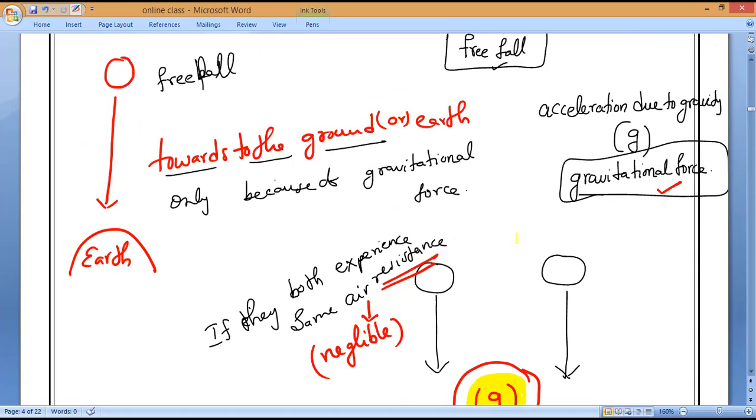Kindly understand, whenever somebody asks you about free fall, if any body is falling towards the ground or earth only because of one force, what is that force, Mr. Kaushik? Because of gravitational force, no other force is acting on it, it is called free fall.